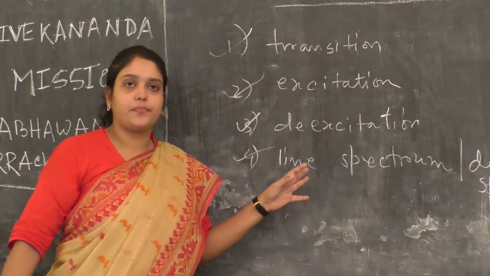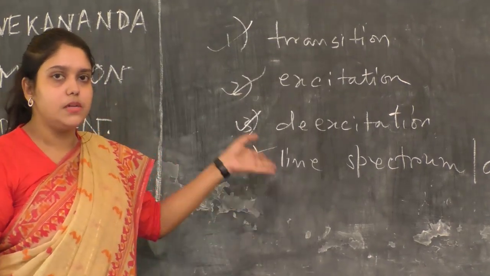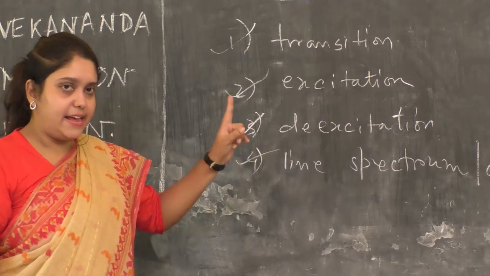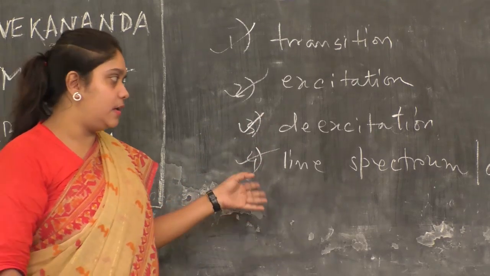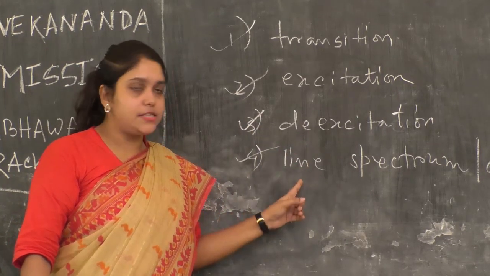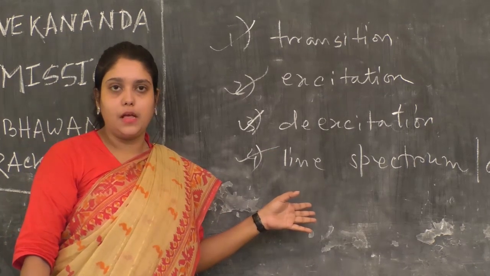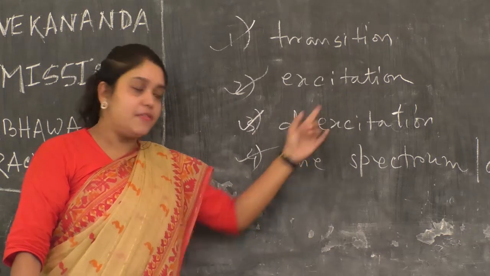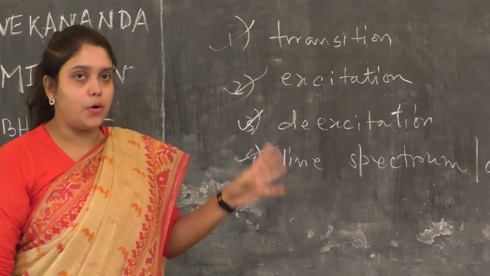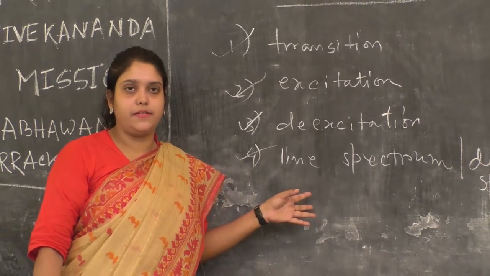What is line spectrum or discontinuous spectrum? This is the second defect of Rutherford's model of the structure of an atom. One defect I have discussed previously, that is already discussed, and this one is the other defect of Rutherford's model of an atom, the formation of line spectrum. The formation of line spectrum cannot be explained by Rutherford's model of an atom. What is it? The line spectrum or discontinuous spectrum?